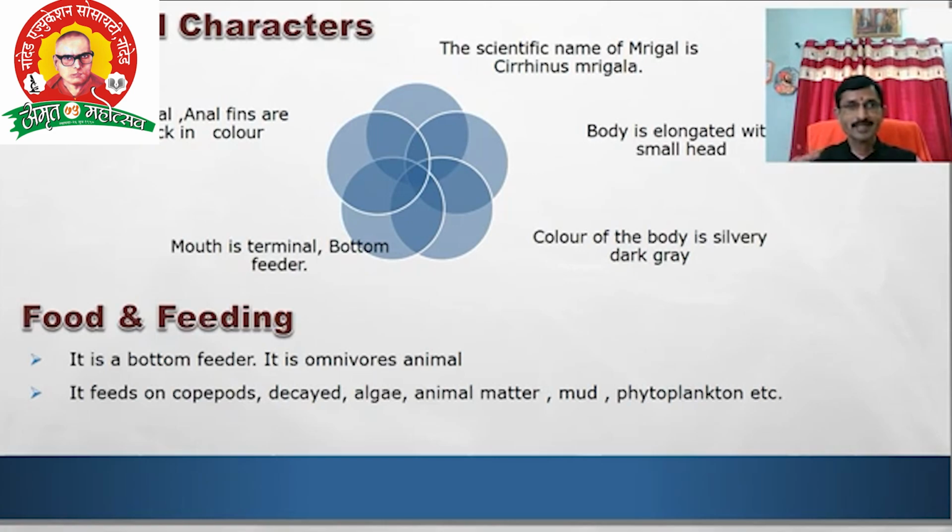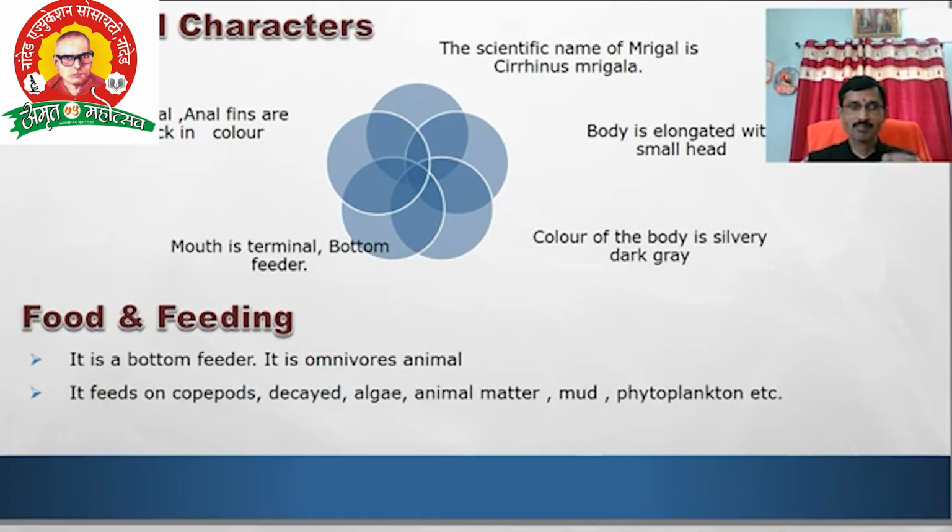Next, body is elongated with small head. Next point, pectoral and anal fins are black in color. Next point, color of the body is silvery dark grey.